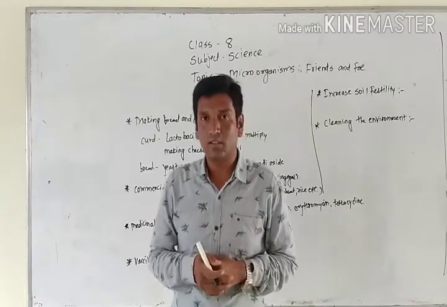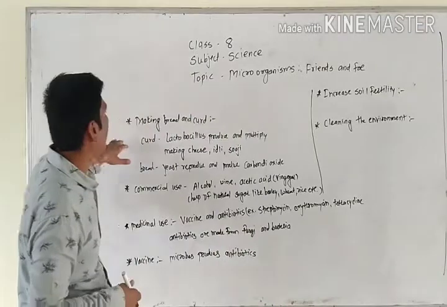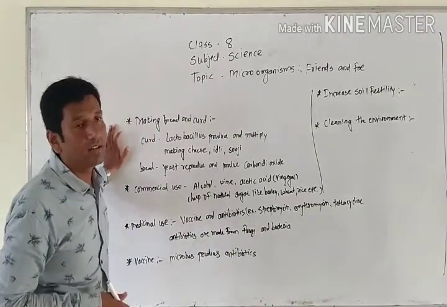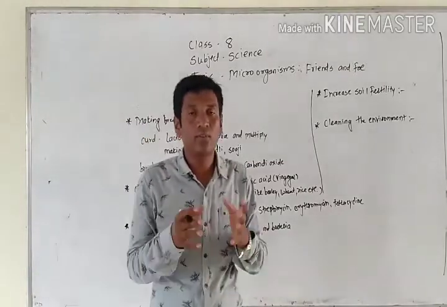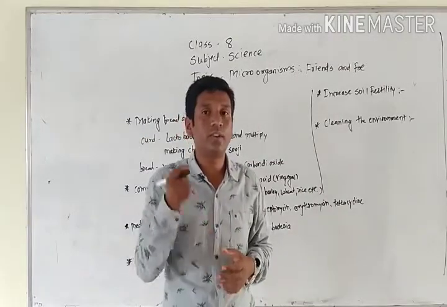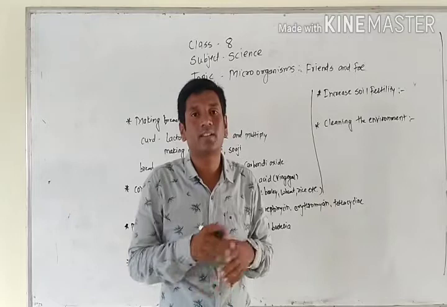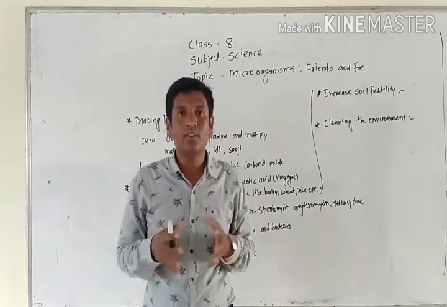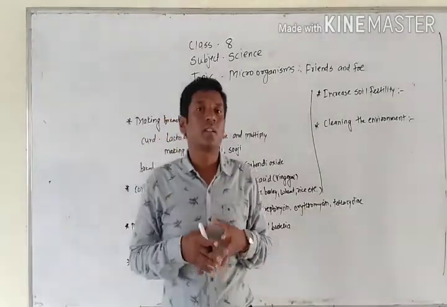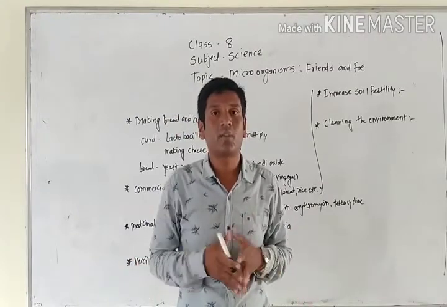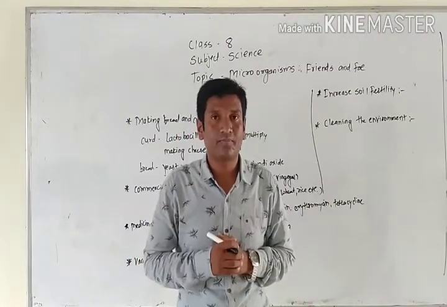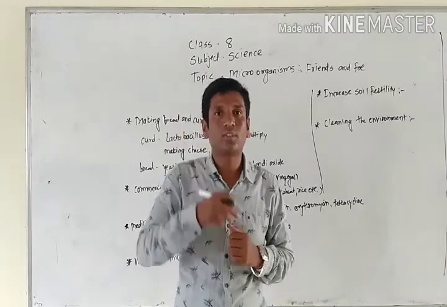How do we make the curd? Let's begin with that: making of bread and curd. So let's begin with curd. As I told you, if you want to make curd, we need to add 2 to 3 drops of curd to the milk first. If you do not add 2 to 3 drops of curd, the milk will spoil and we will not get curd. So what we need to do is add 2 to 3 drops of curd.